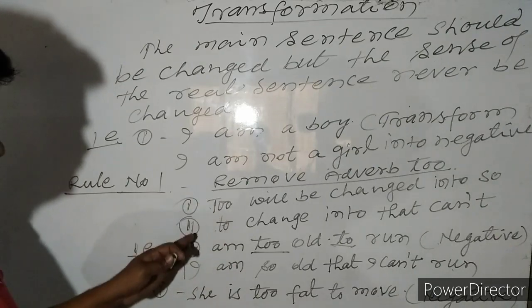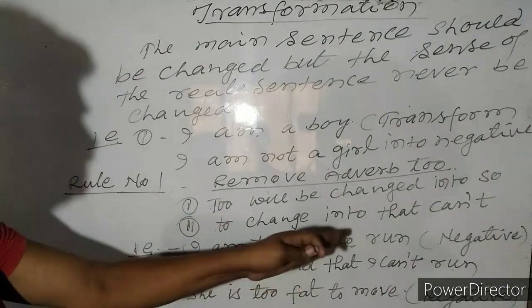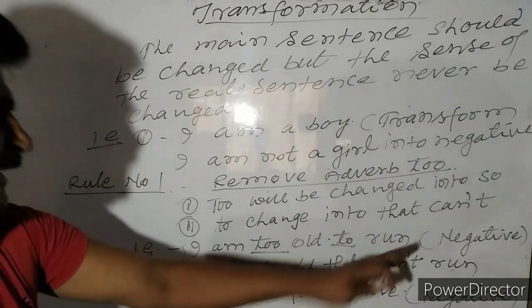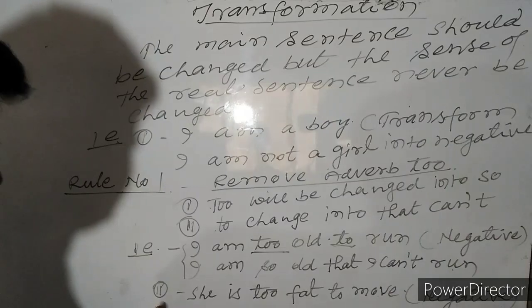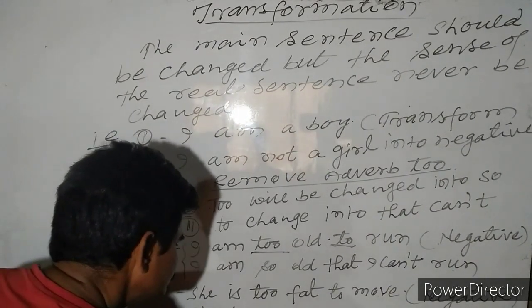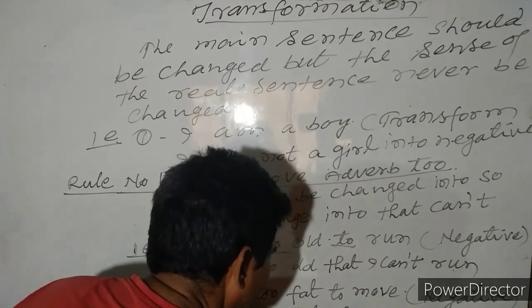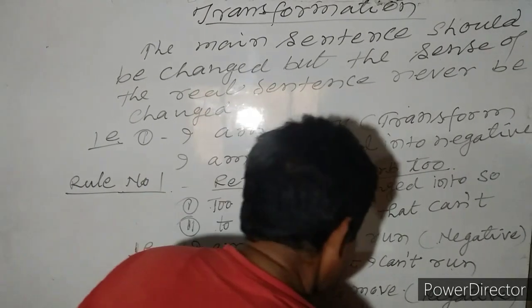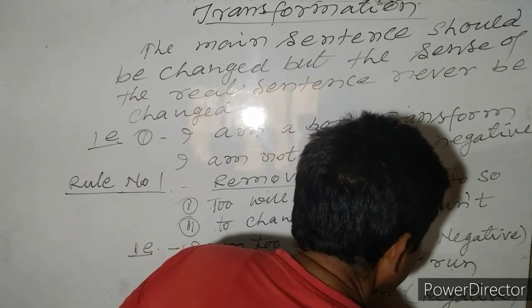As usual, I have given the example of I am too old to run, I am so old that I cannot run. Like this, transform this sentence into negative. She is so fat that she cannot move.